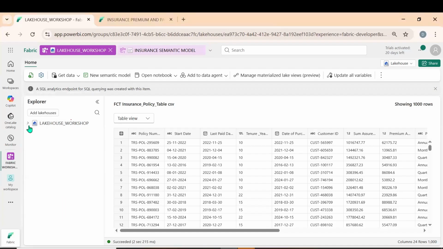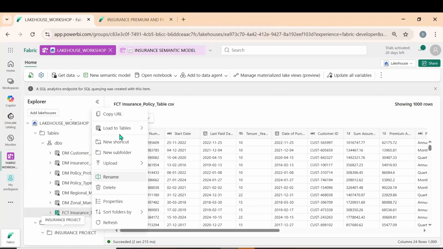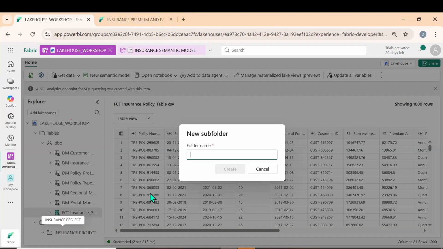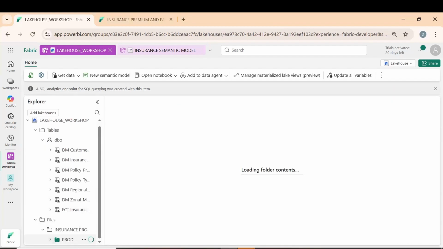The next topic is data factory. Let me click on new folder and create a new subfolder. Let us go for products table. What is the agenda? Let us discuss that. We created the products table.